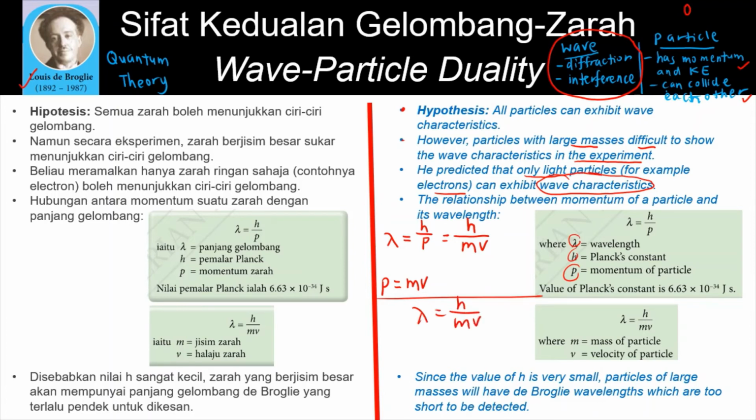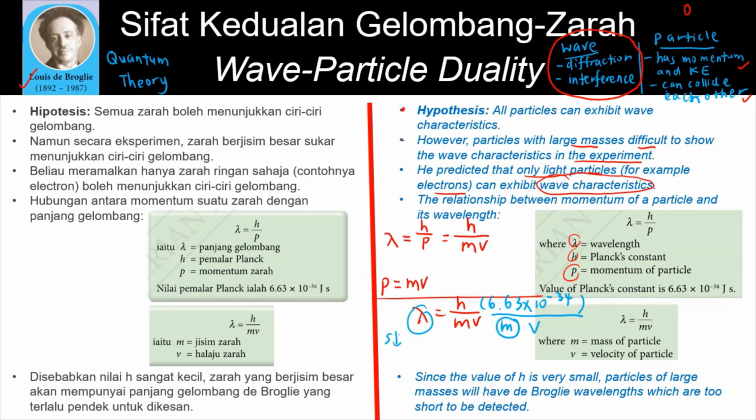Have a look. h is Planck's constant. It is 6.63 times 10 to the power of negative 34. If you use a very small value to divide a very big mass, you will actually get a very small value of wavelength.